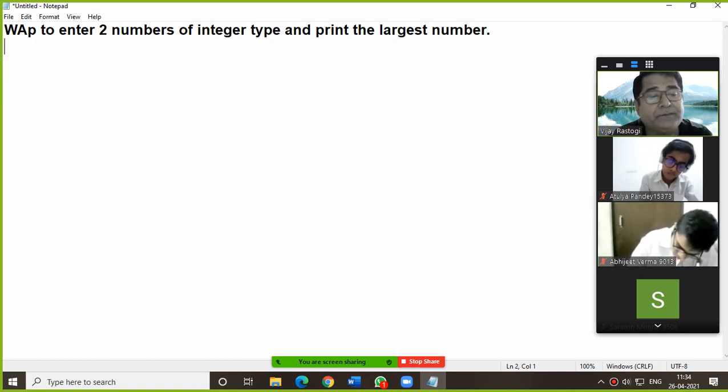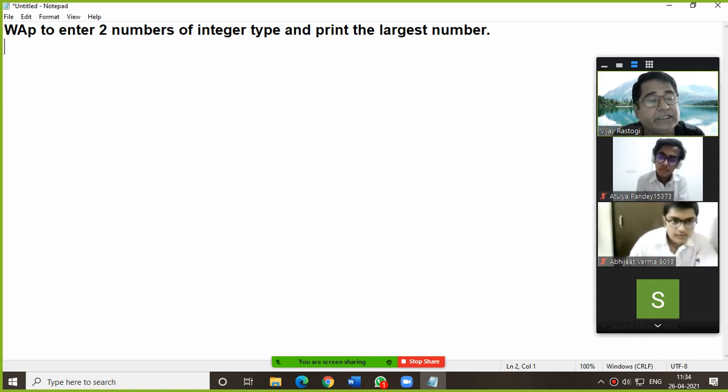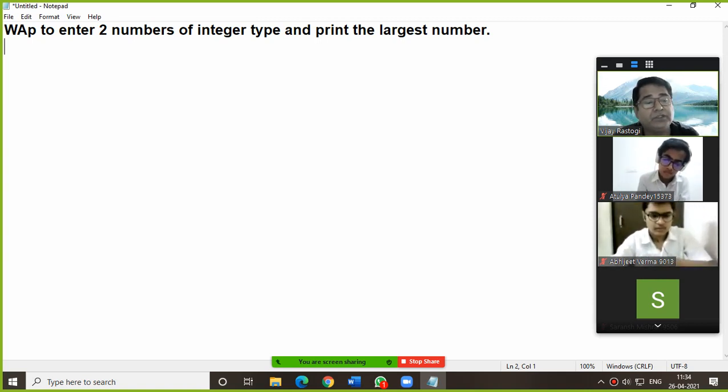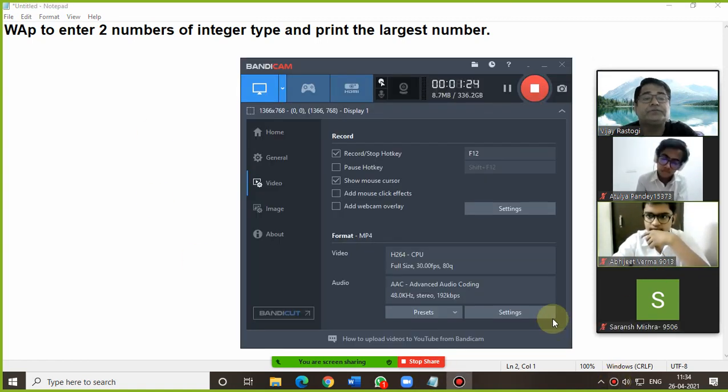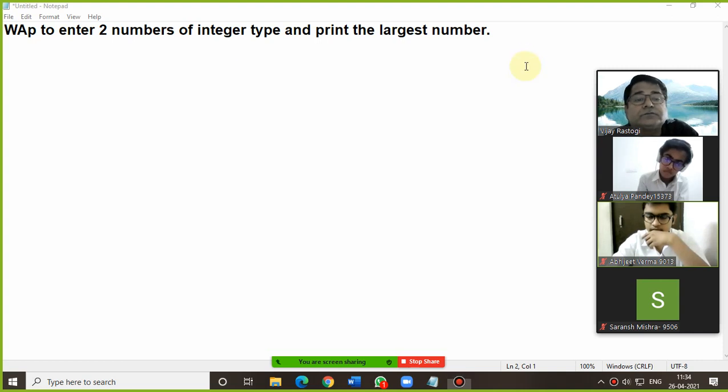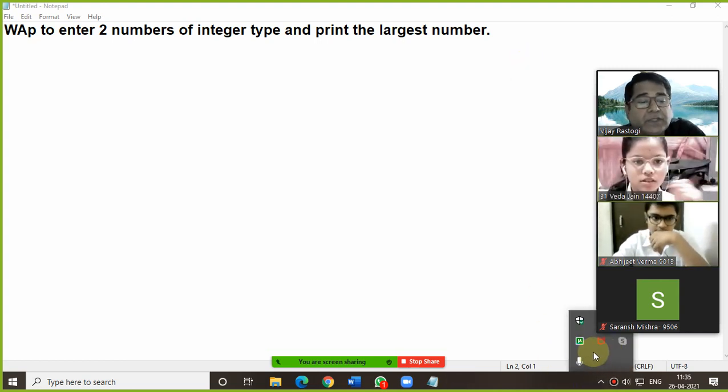Those who are using a computer, please directly try in TextPad or BlueJ, because you need to post the solution in the GCR only, not here, not in the chat box. Is that clear, everyone? Okay, sir. Good.